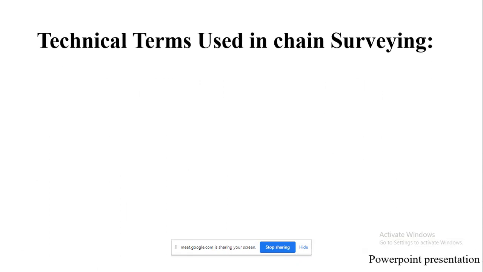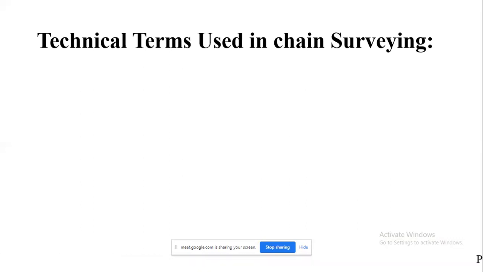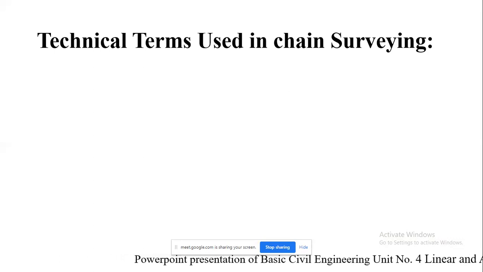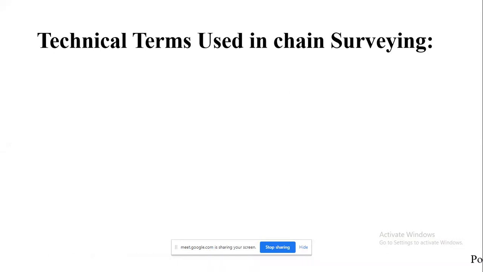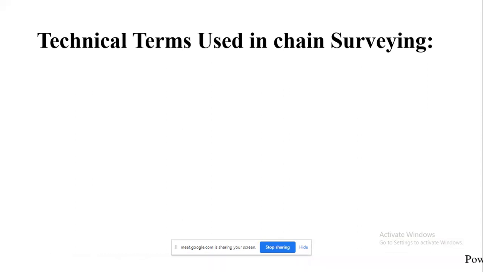We can use chain surveying when the area to be surveyed is small, or has little level difference or a certain slope, or when a small scale map is to be prepared, or when well-formed triangulation is possible.